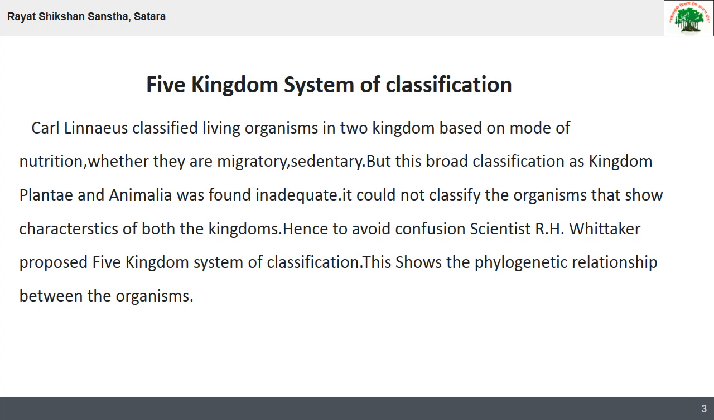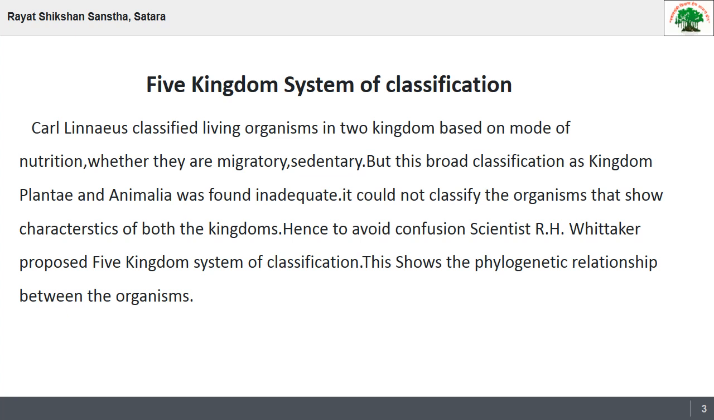Five kingdom system of classification. Carl Linnaeus, the scientist, classified living organisms into two kingdoms based on nutrition, whether they are migratory or sedentary. Actually, this broad classification as kingdom Plantae and Animalia was found inadequate. It could not classify the organisms that show characteristics of both the kingdoms. Hence, to avoid confusion,